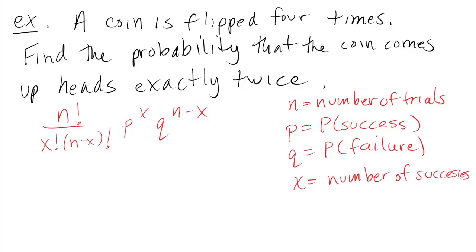Now one of these is very easy to identify. We've actually already talked about it. The number of trials is 4. So n is 4. The others refer to success and failure, and that means we need to decide which outcome we want to be a success and which a failure. A general rule that I think will serve you well is to make a success the outcome that we're interested in, the one that's talked about in the problem. So this says find the probability that the coin comes up heads. So I would make a success when the coin comes up heads in any one flip.